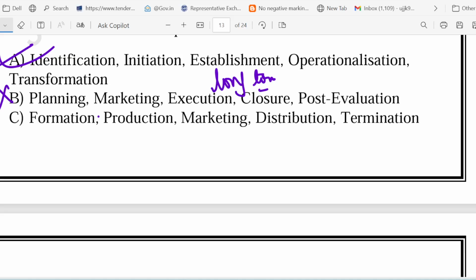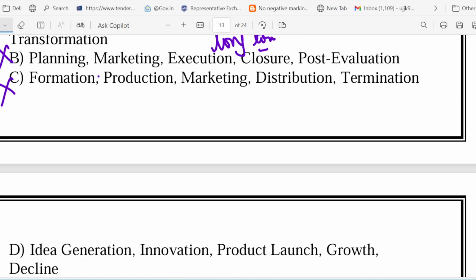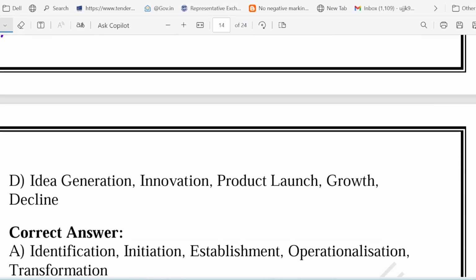Option number C is also incorrect. This looks more like a product life cycle or business operation model. Clusters are building ecosystem, collaboration, growth. They do not terminate like a product. And option number D also looks like a product life cycle. You can look at it, right? Again, cluster development is much broader.